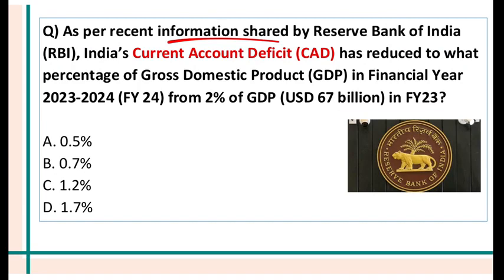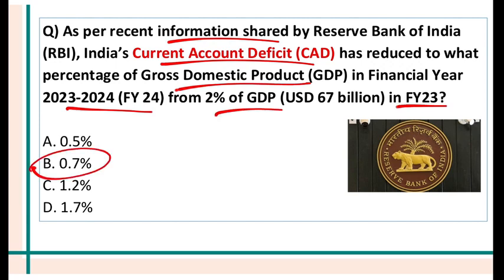As per the information shared by RBI, India's current account deficit has reduced to what percent of GDP in the financial year 24? It was 2% of GDP in the financial year 23, and it has reduced to 0.7% of the GDP. India's current account deficit. Current account deficit essentially is the difference between the imports and the exports. It is 0.7% of the GDP, and this is a very important question. Current account deficit means the measurement of the country's trade where the value of the goods and services it imports is more than the value of products it exports.